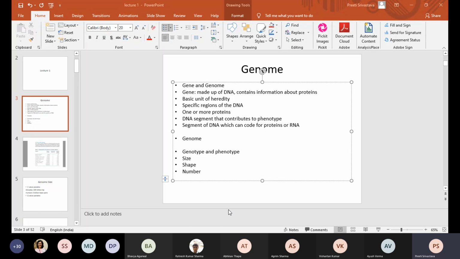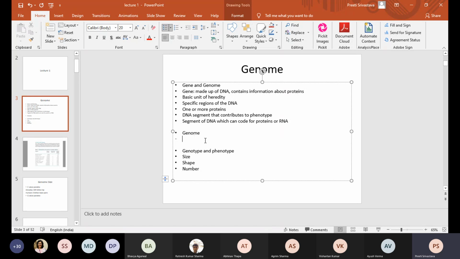You will learn slowly why this is grouped under a category called gene. We'll be discussing this in detail. Okay, should we move further?